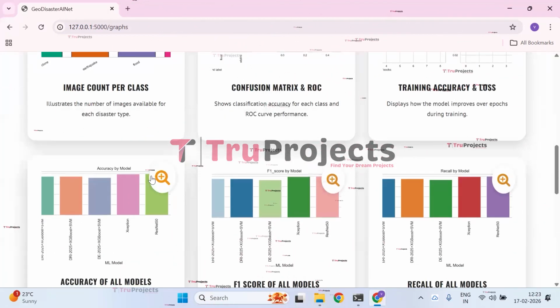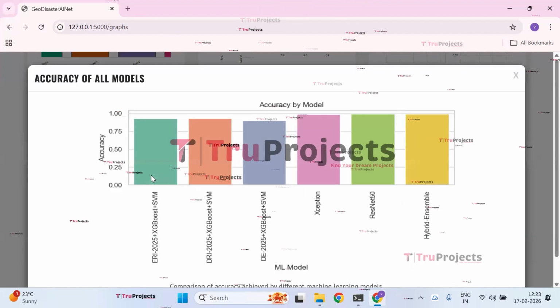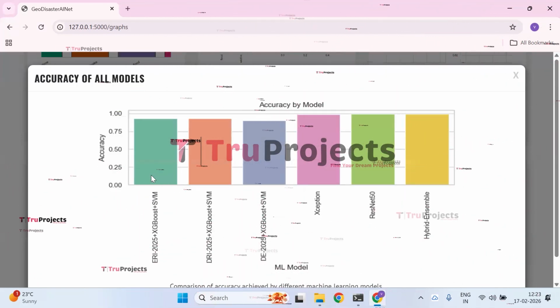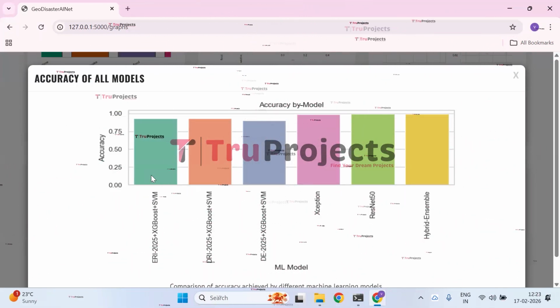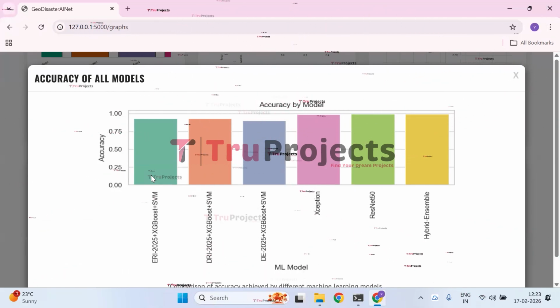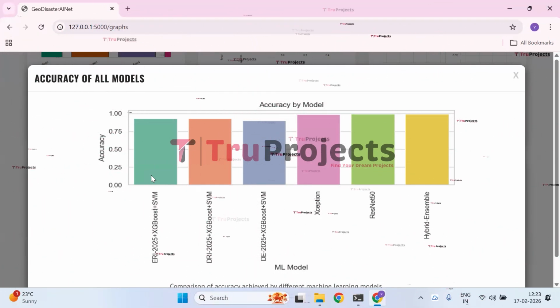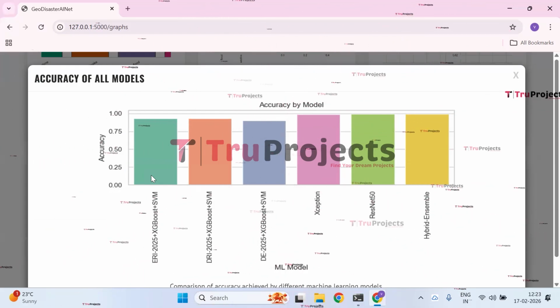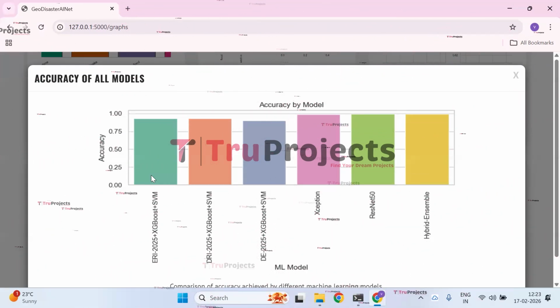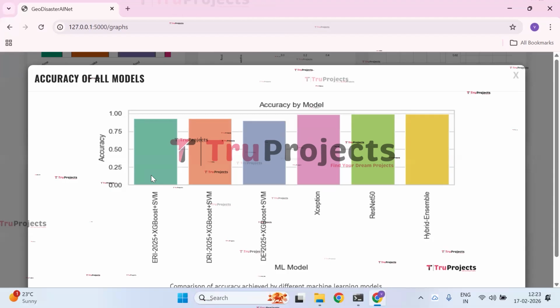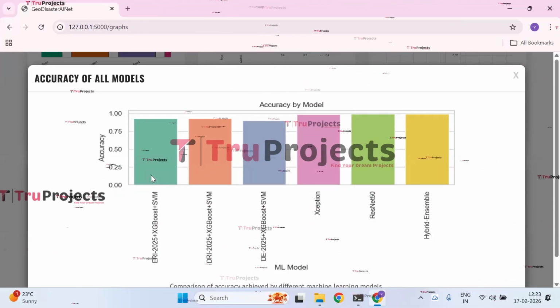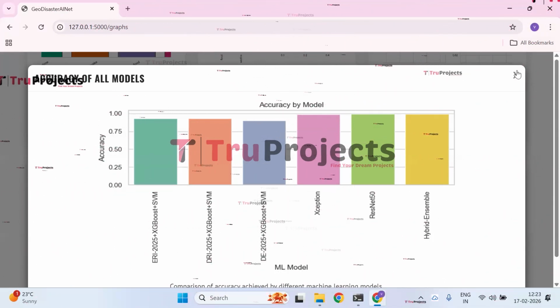And next we have the accuracy by model graph. The bar graph compares the accuracy of different machine learning and deep learning models. The deep learning models, particularly ResNet 50 and hybrid ensemble, achieve the highest accuracy, outperforming the ERI, DRI, and DE combined models. This shows that the ensemble and CNN based approaches provide superior classification performance.